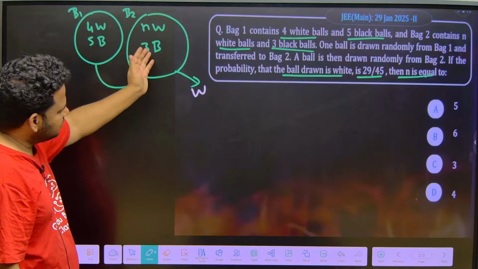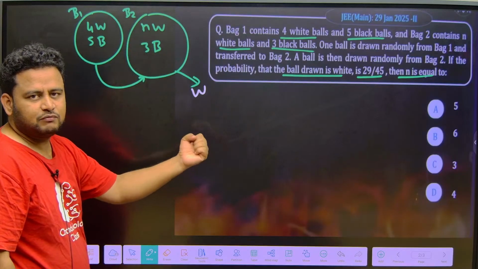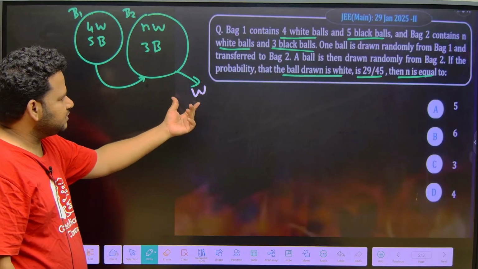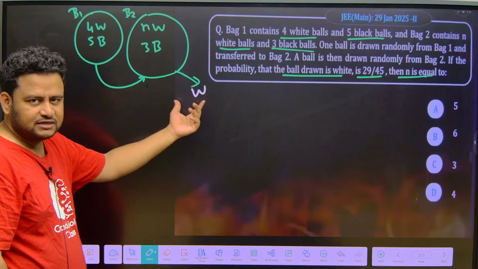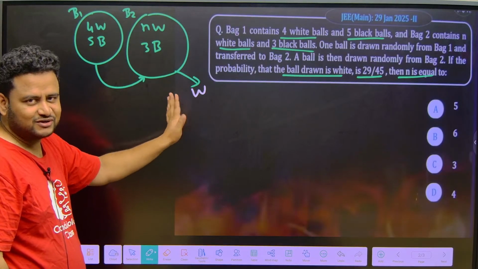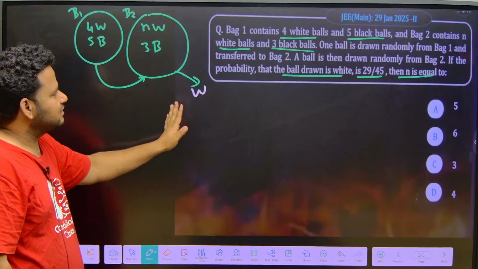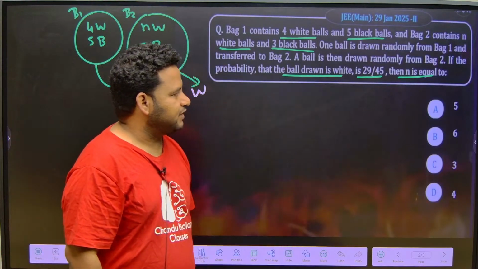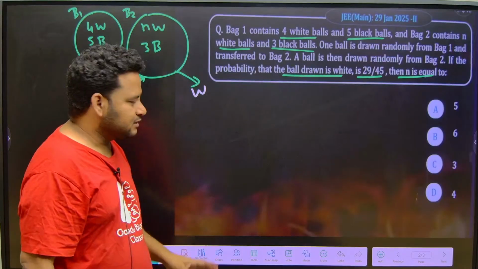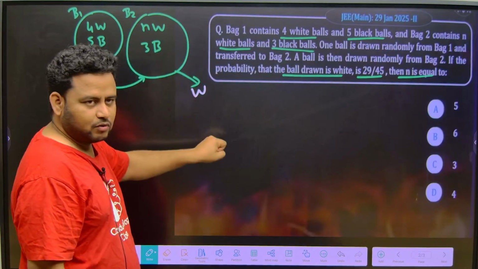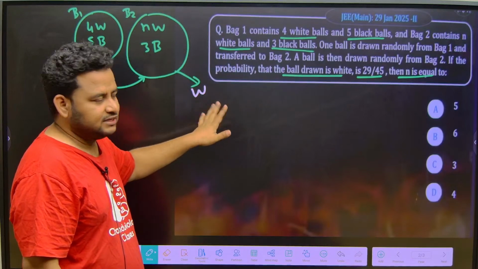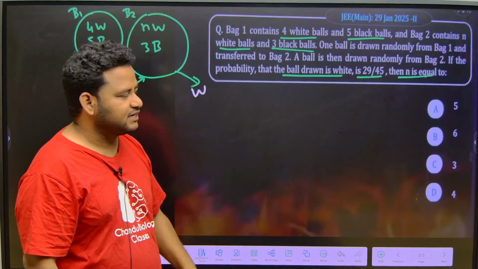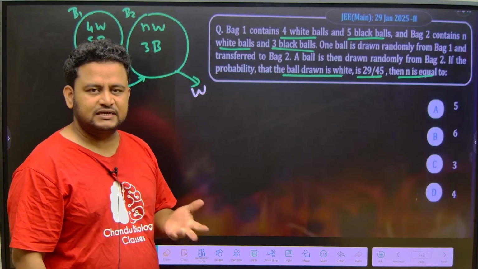From this, you are randomly drawing one ball. What is the probability that it is a white ball? That is not the question they are asking. They are only telling that the probability that the ball drawn from the second bag is white is given by 29/45. Then n is equal to what?